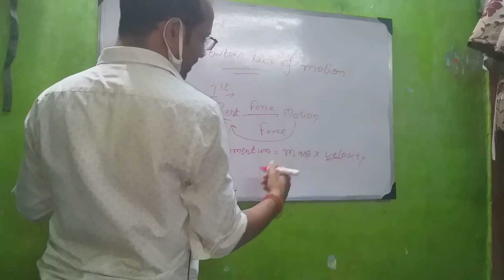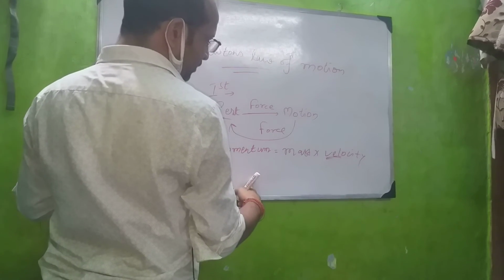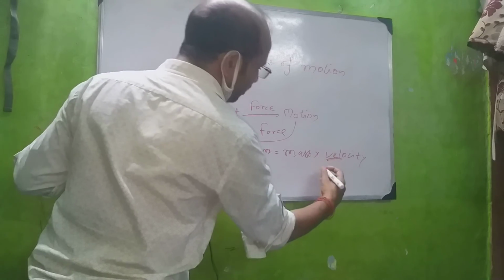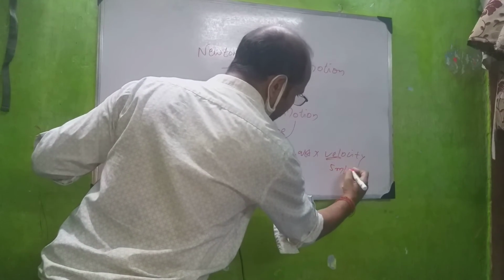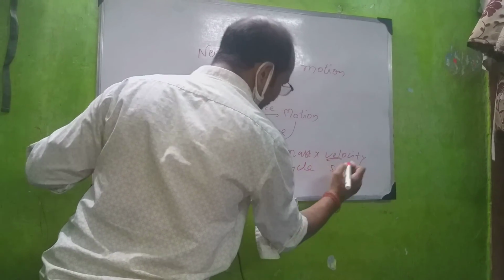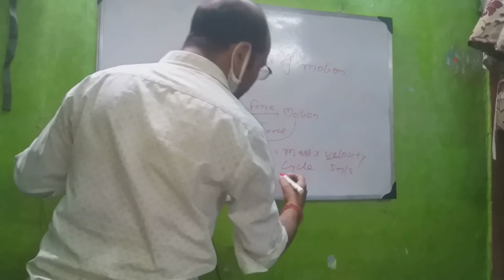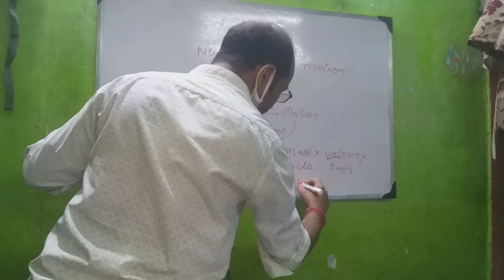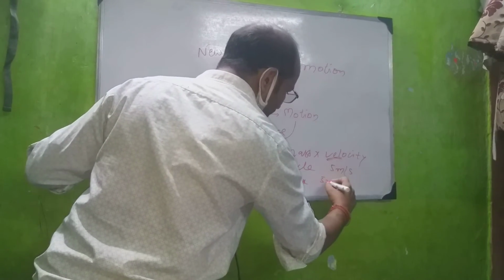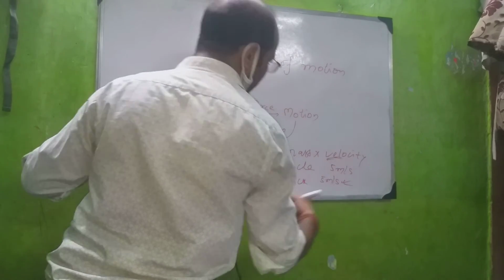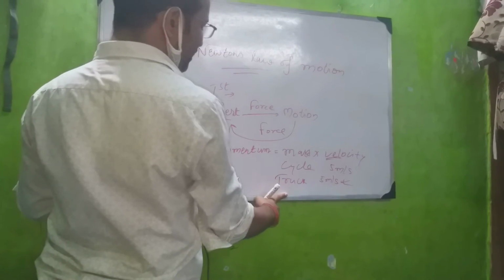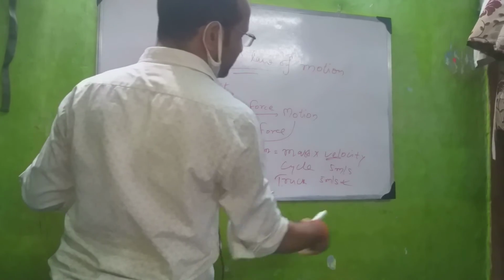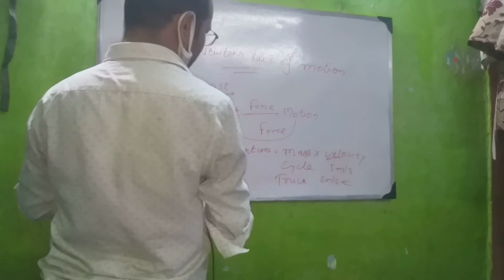Now another case I am taking. Suppose a cycle is moving with a velocity of 5 meters per second. Its momentum will be less. But in the same case, if a truck is moving with the same speed of 5 meters per second, it will have more momentum. Why? Because its mass is more. So we can increase the momentum either by increasing the velocity or by increasing the mass.